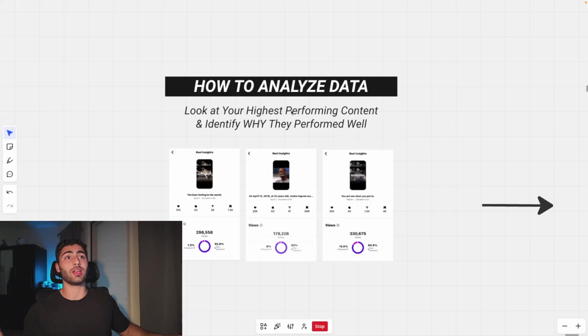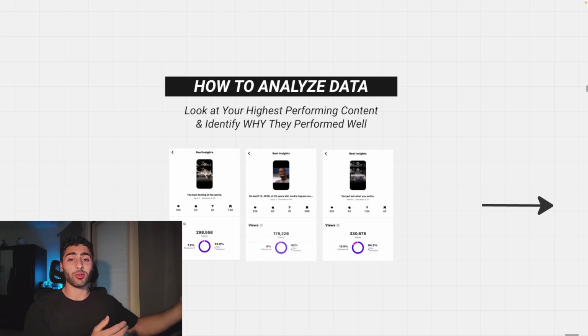So how do you analyze your data? Simply look at your highest performing content and identify why they performed well. All right. This is really, really important. Why they performed well. Because this is Instagram in real time telling you what your followers, what your viewers want to see, what type of content Instagram is going to push out further and further. And you want to take this data very seriously because it's important. And if you analyze it, break it down, and dissect it the right way, it's going to help you in the long run. And I'm about to get into that.